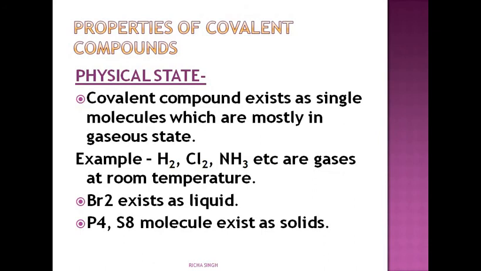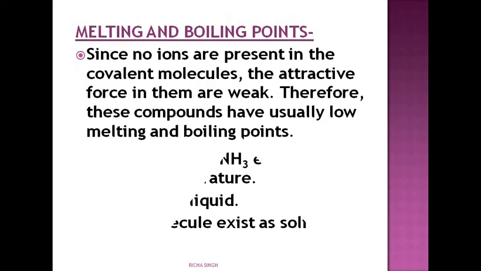First, the physical state. They may exist in different states, but mostly they are in the gaseous state, like hydrogen, chlorine, ammonia, they are gases. Bromine is liquid, and phosphorus and sulfur exist as solids.